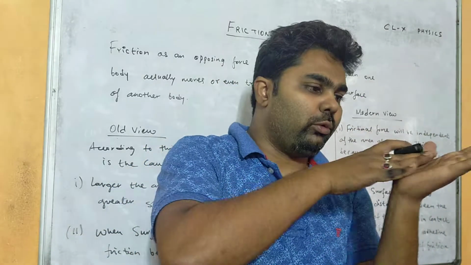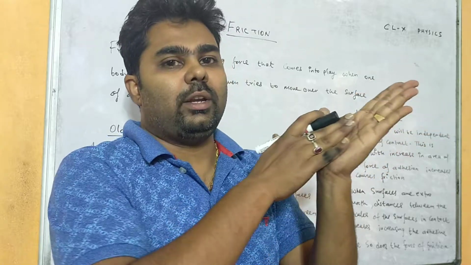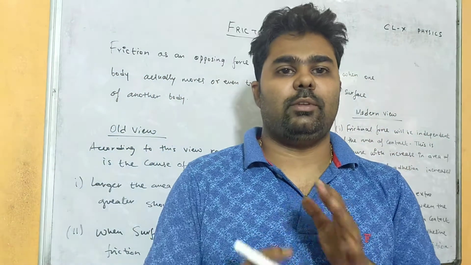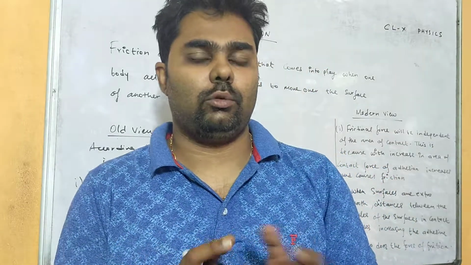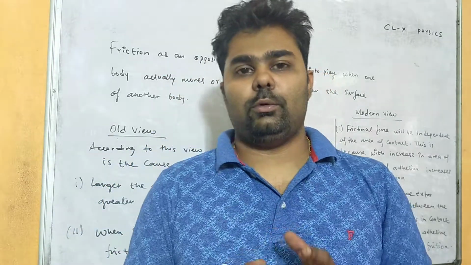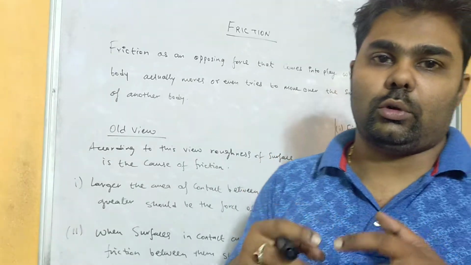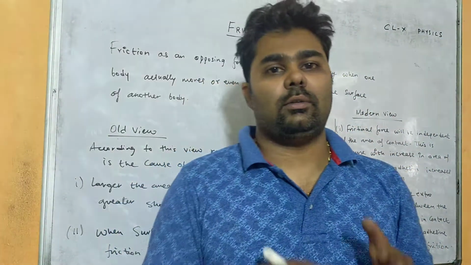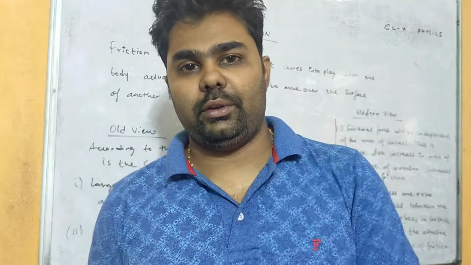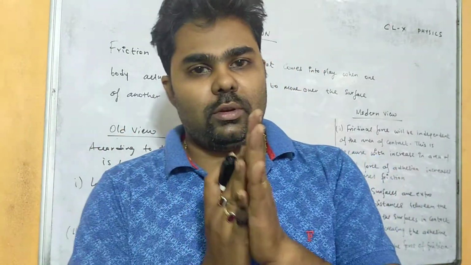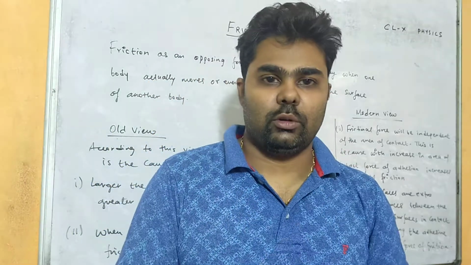When one body tries to slide over another body, that means there is relative motion between the two bodies, and then friction comes into play. That is when the friction force, or frictional force, occurs. Because of the frictional force only, we are able to walk. When we walk, we apply a force on the ground, and the ground exerts a force on our feet in the opposite direction. That means there is relative motion, and due to this relative motion, a frictional force comes into play.